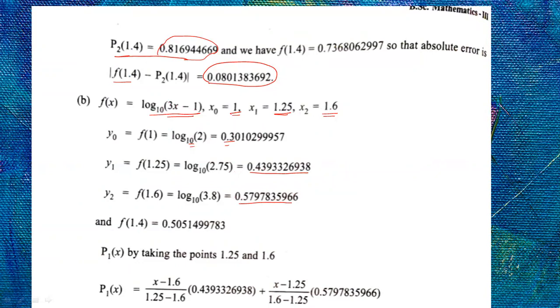What is the value we have to find out? Find out the value f of 1.4 by using Lagrange's interpolation formula. This is your question.